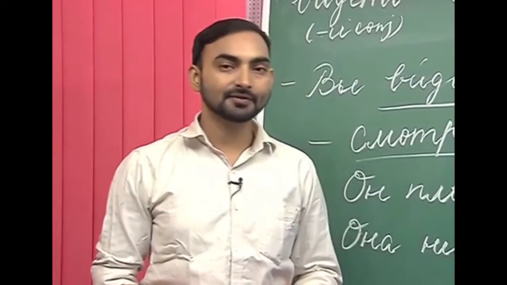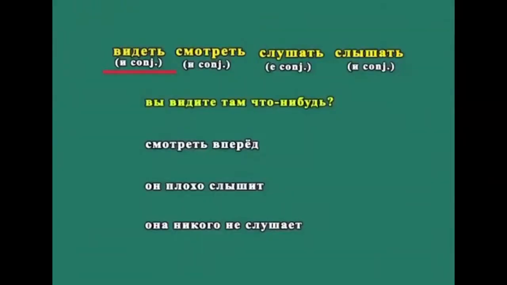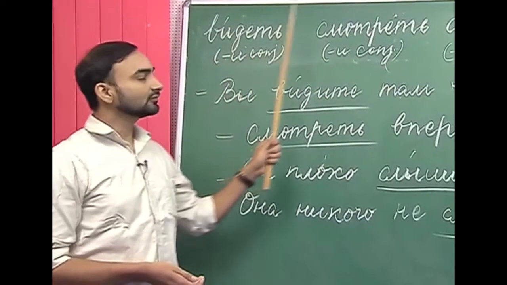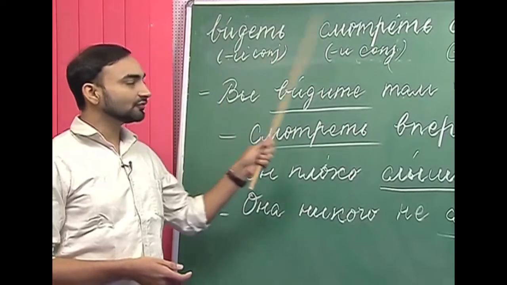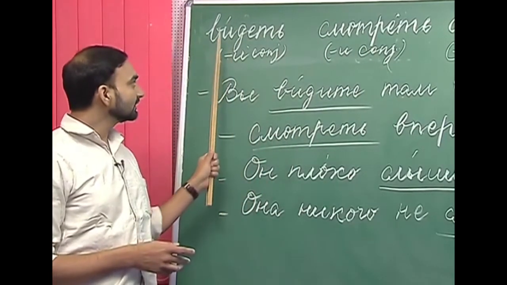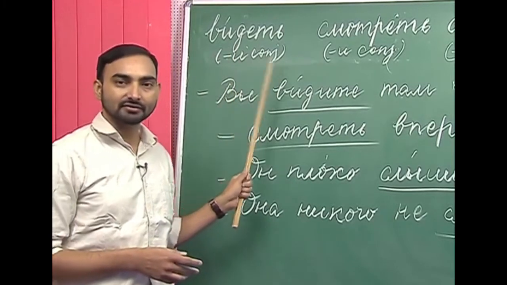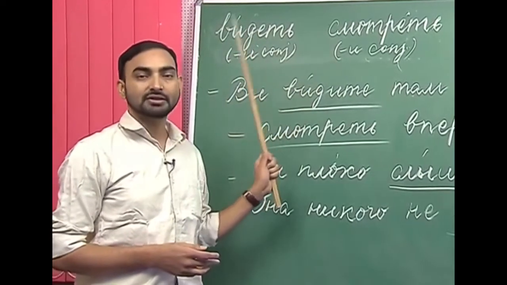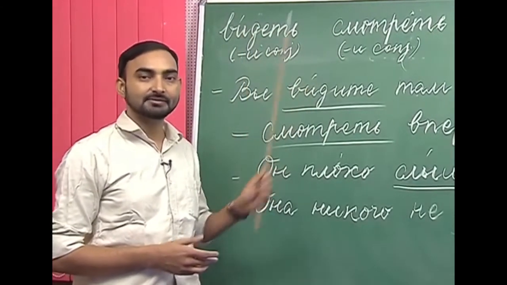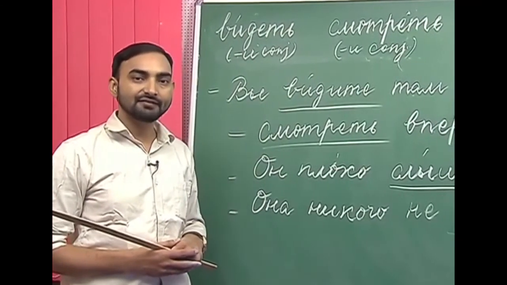Now we will learn some verbs which have similar meaning. I have written here vidit. Vidit is to see, and smatriet is to watch or to look. These two verbs have similar meanings, to see and to look. How do we conjugate them? Vidit is similar to the e conjugation, like gavarit. Ya viju, ti vidish, on/ana vidit, mi vidim, vi vidite, oni vidyat.